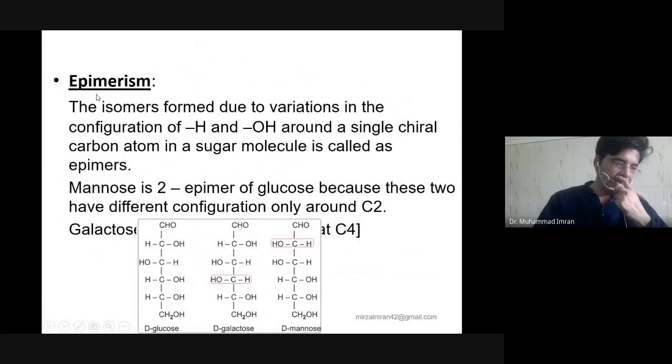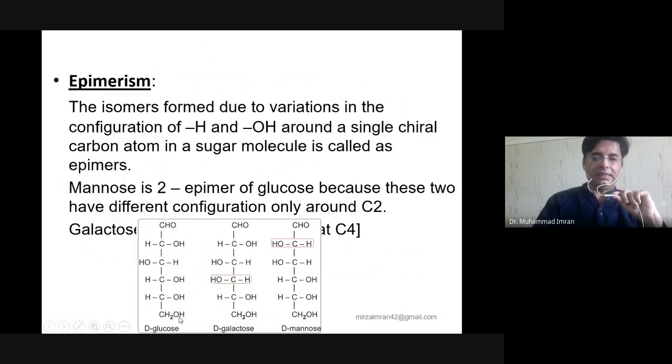Epimerism: if monosaccharides have the same molecular formula but differ from each other by the configuration of H and OH group on any chiral carbon, this is known as epimerism. Here you can see, if we change the configuration of the hydroxyl group on the second carbon in glucose, it will produce mannose, and if we change the fourth carbon, it will produce galactose. So galactose and mannose are epimers of glucose.